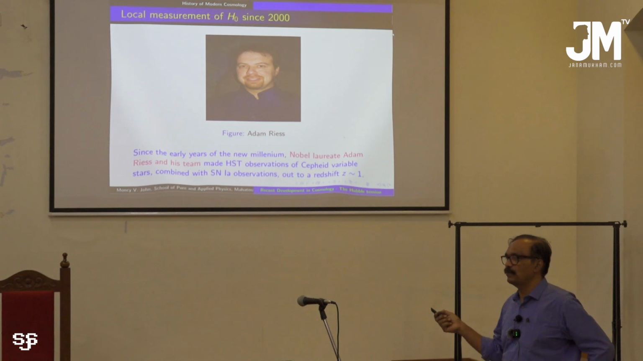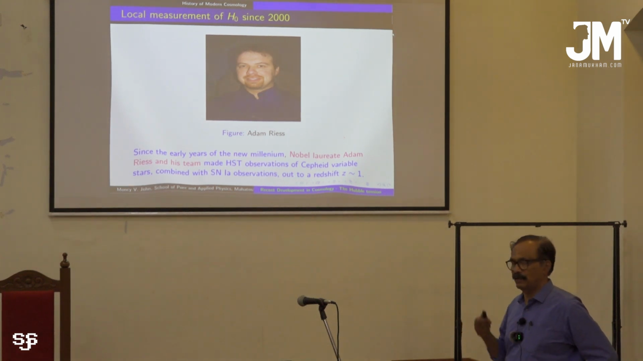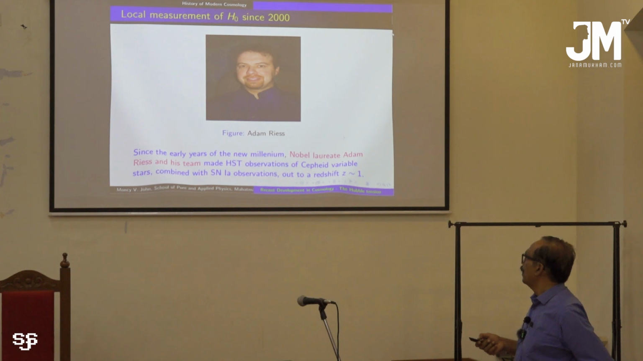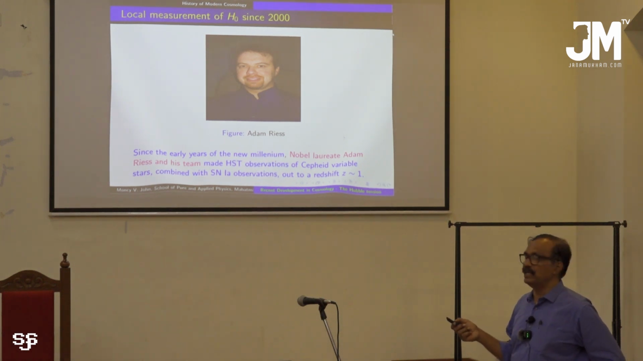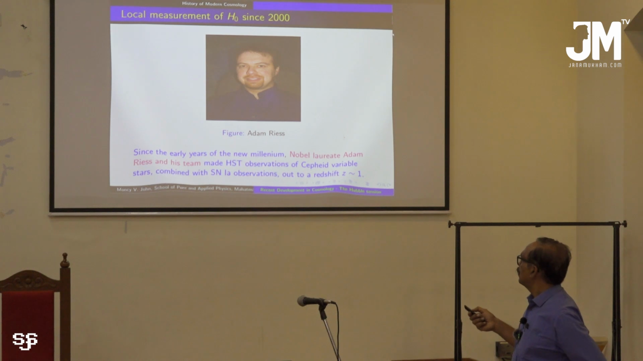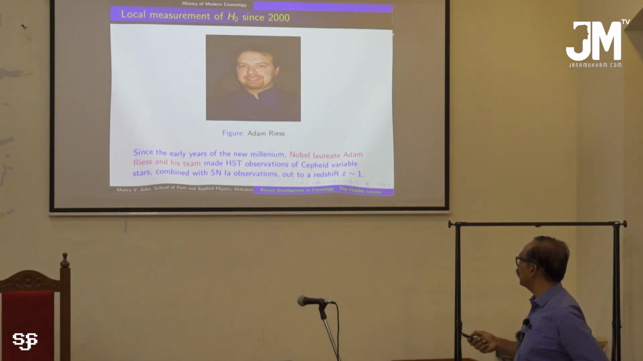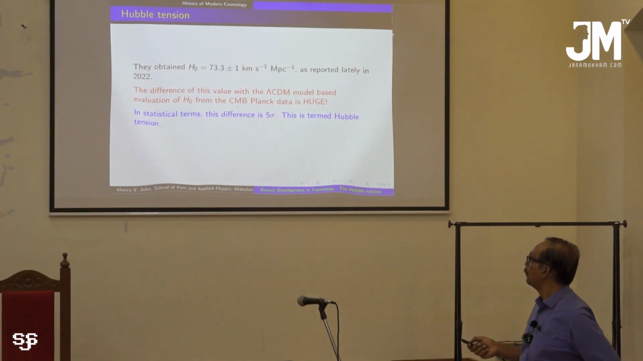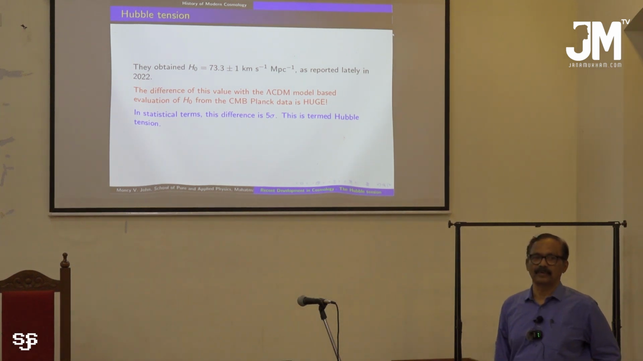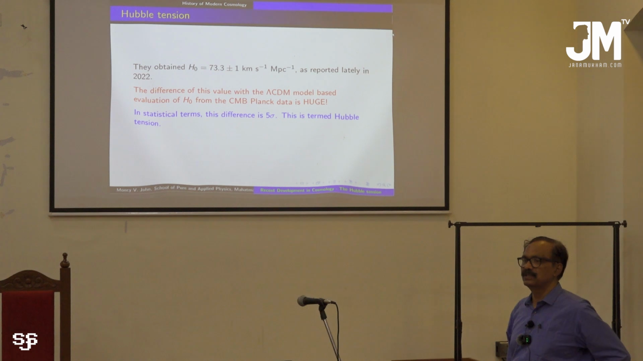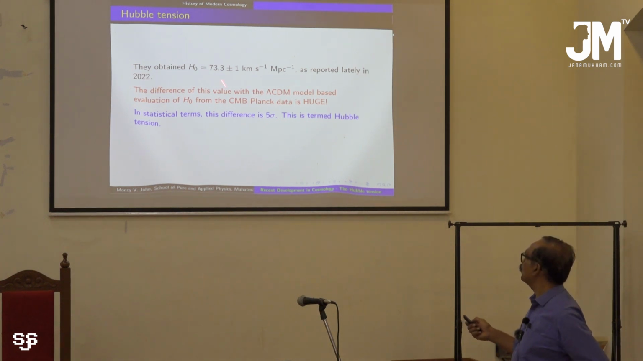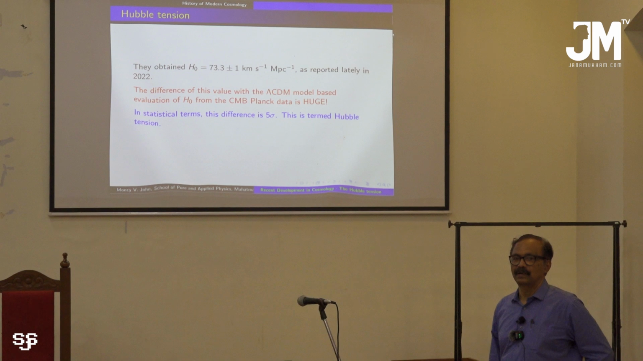He was one among the people who discovered the accelerated expansion of the universe, and they were awarded the Nobel Prize in 2011. Adam Riess even now is very active in cosmology and is making measurements of H naught, and his value is very interesting. He obtains a value of 73.3 plus or minus 1. So a Nobel laureate like Adam Riess obtains a value of 73 plus or minus 1 kilometer per second units.